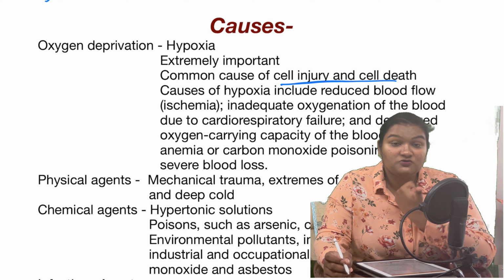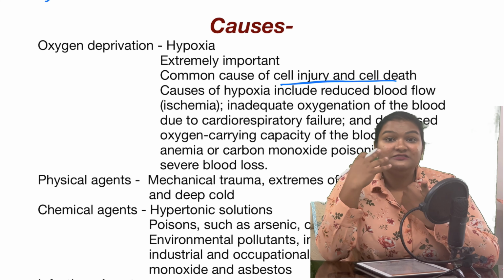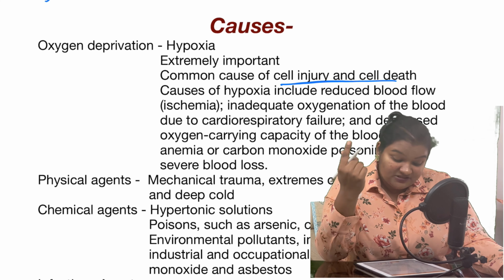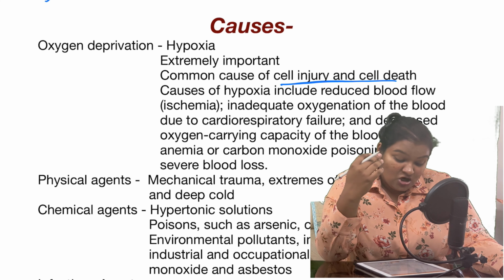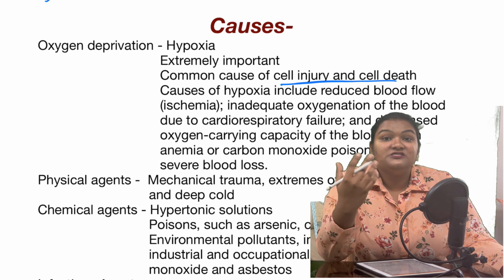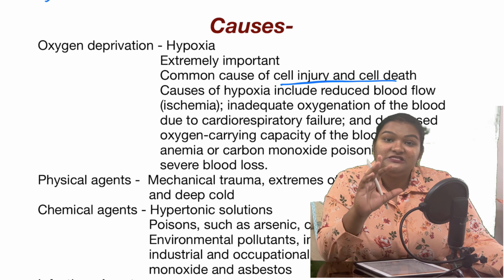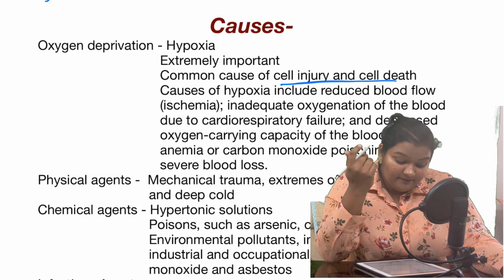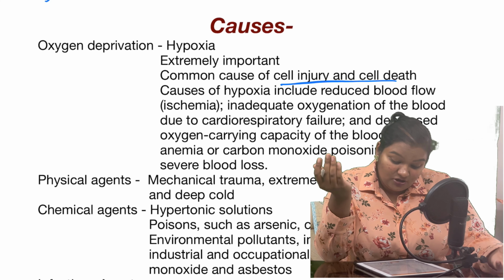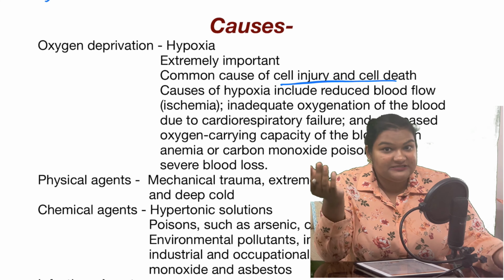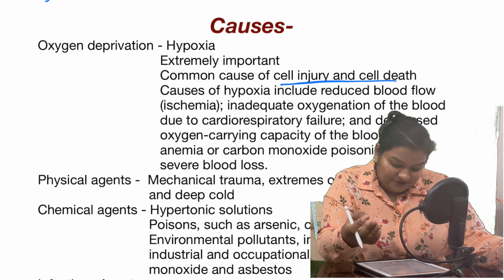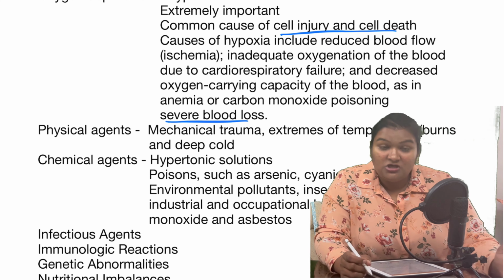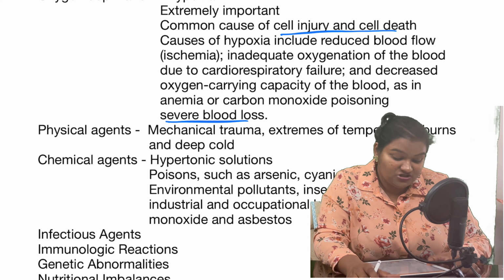It includes reduced blood flow, meaning the cell is receiving less blood, or there is inadequate oxygenation of blood, seen in carbon monoxide poisoning, or when there is an increase in atmospheric pollutants, there is very little exchange of oxygen in the alveoli, or it can be because of cardiorespiratory failure and decreased oxygen carrying capacity seen in anemia patients, right? And also in case of severe blood loss. So these are all oxygen deprivation.